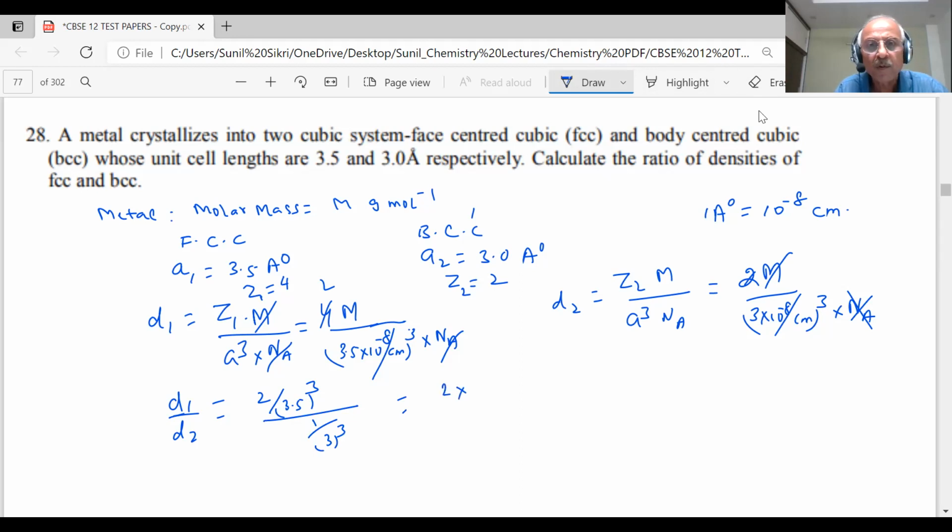2 into 3 the cube divided by 3.5 the cube. What is the value coming for D1 by D2? 2 into 27 divided by 3.5 into 3.5 into 3.5, students.